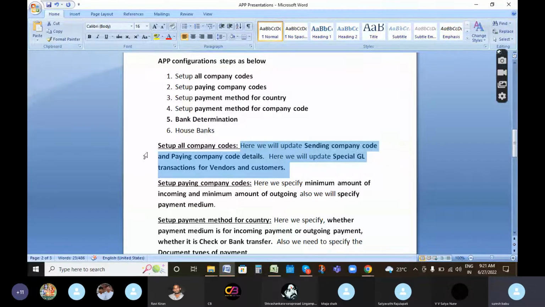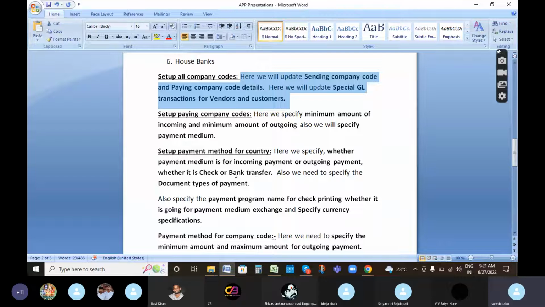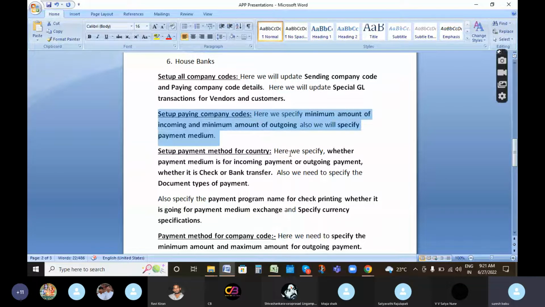In the second configuration, set up paying company codes, we specify the minimum amount of incoming and outgoing payments, and the payment medium.